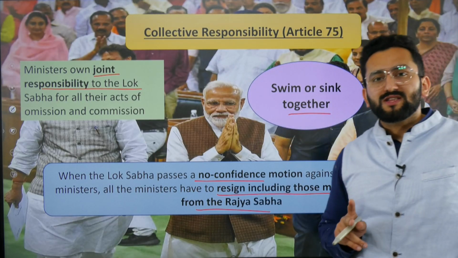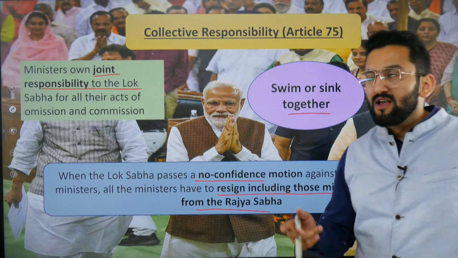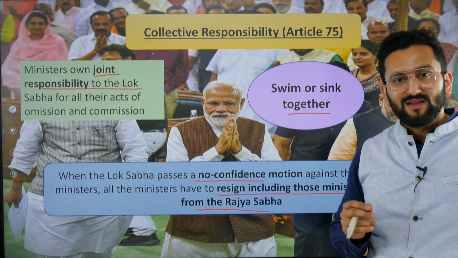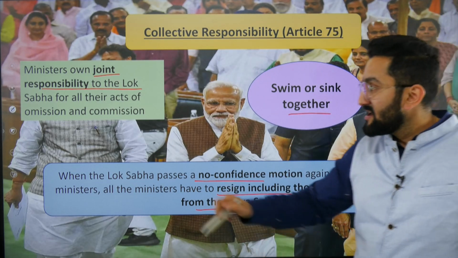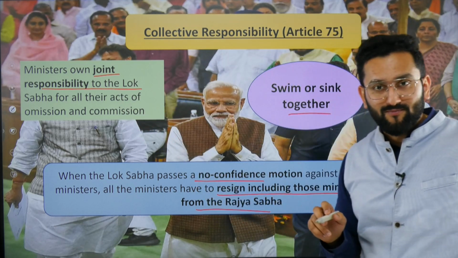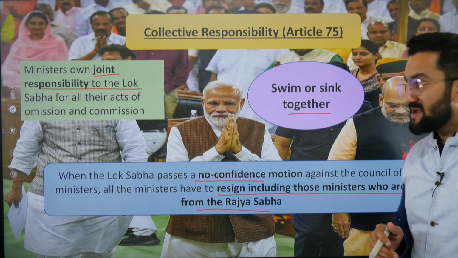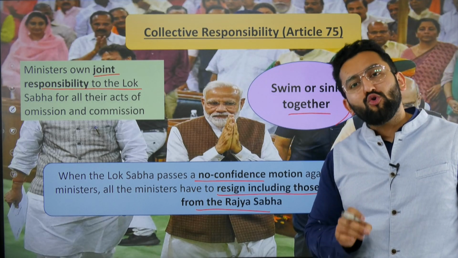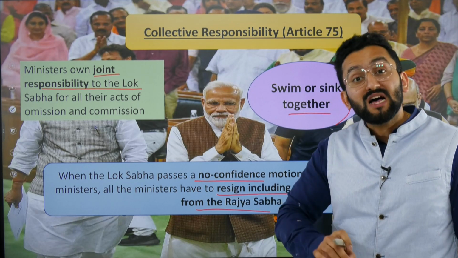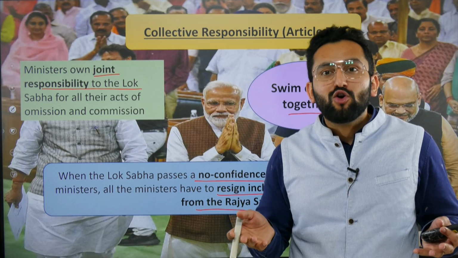Responsibility of ministers. We use two words here, individual responsibility and collective responsibility. When I say collective responsibility, it means these ministers are collectively, jointly responsible to the Lok Sabha, because the majority factor of Lok Sabha is mandatory. They swim or sink together, right? If a no confidence motion gets passed in Lok Sabha, it means that now they do not have the confidence of the House.